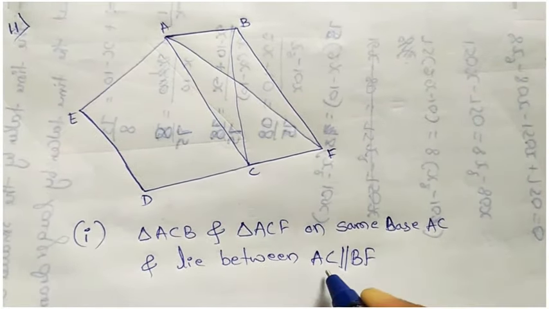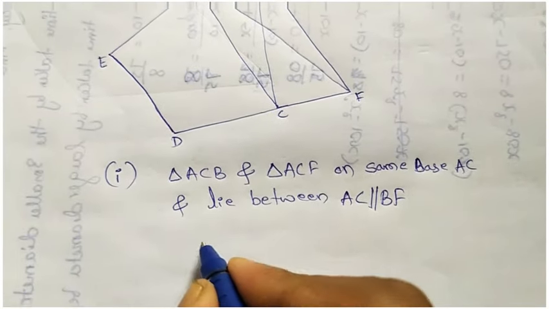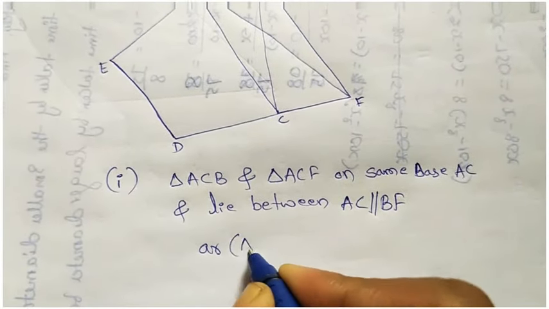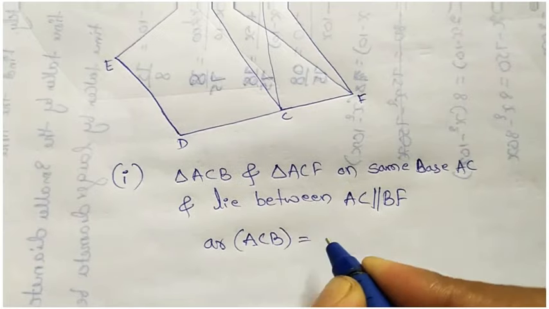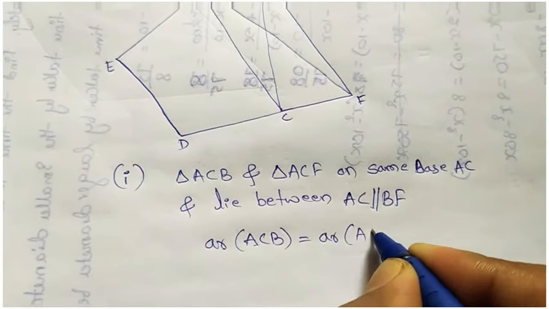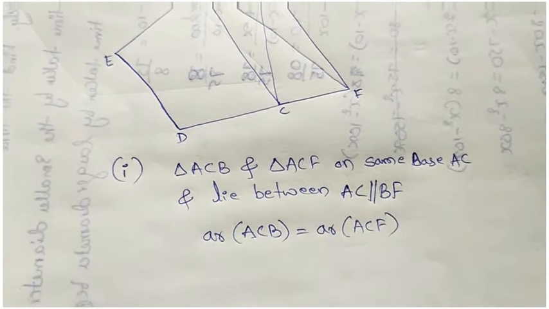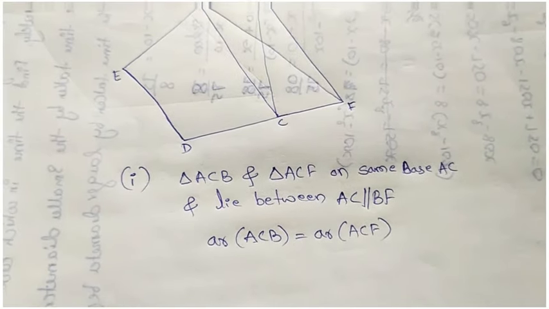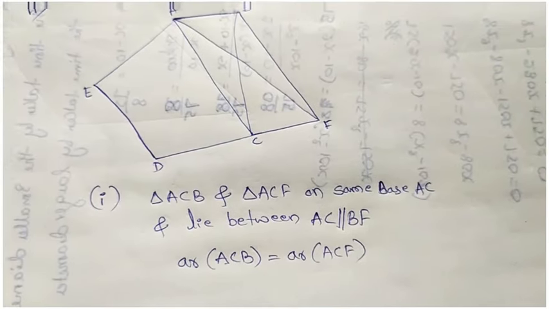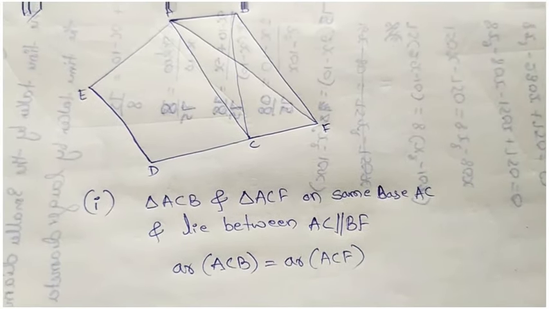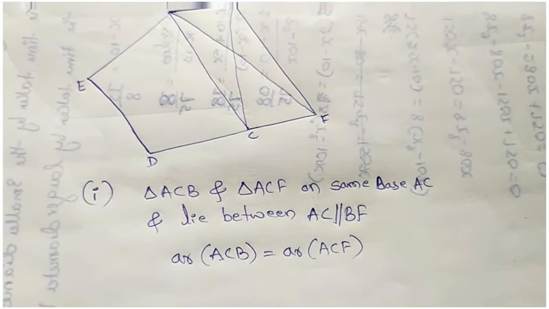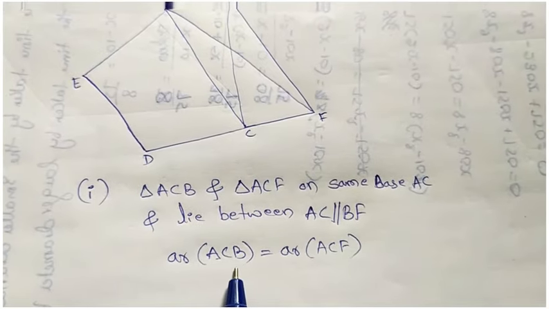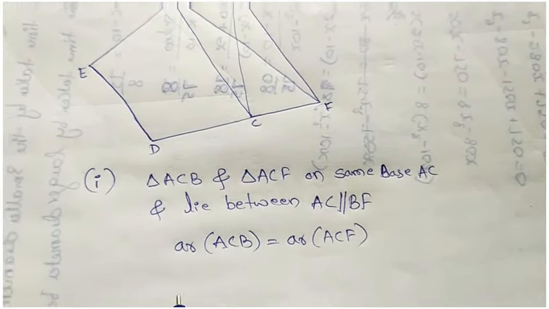So then we will get area of ACB equal to area of ACF. This is theorem number 11.2: two triangles on the same base and between the same parallels are equal in area. So that's why we got ACB equal to ACF.